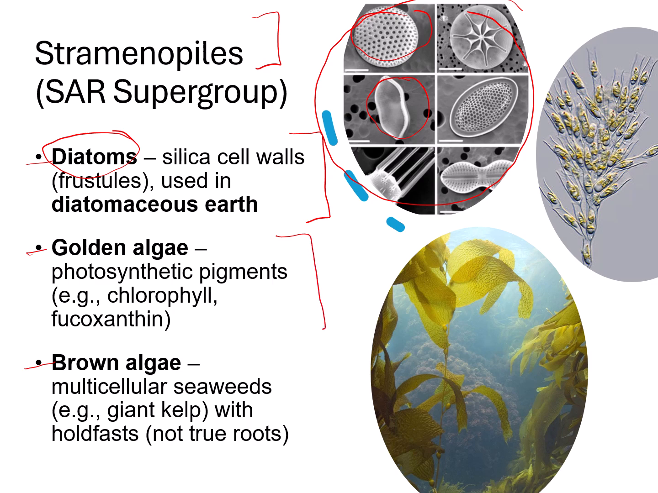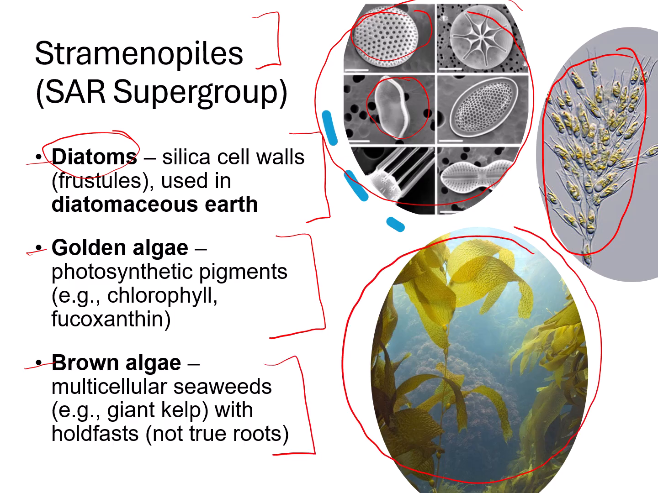For golden algae, these contain pigments such as chlorophyll or fucoxanthin, which is a brownish or yellow-brown carotenoid pigment. Some species can cause fish kills in freshwater. This is when toxic blooms of golden algae release chemicals that suffocate fish by damaging their gills, leading to massive die-offs of these fish. And this is golden algae on the right. Finally, we have brown algae. Brown algae, like giant kelp, are multicellular, and they form these seaweed forests in marine environments.